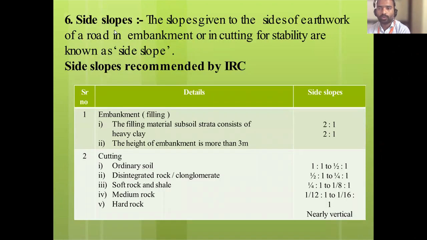Next, side slope. We have seen side slope also. Side slopes are given to the sides of the earthwork of the road, in the embankment or in cutting, for the stability of the side slope. See what this side slope will give. The slopes given to the sides of the embankment or cutting are for stability purposes.